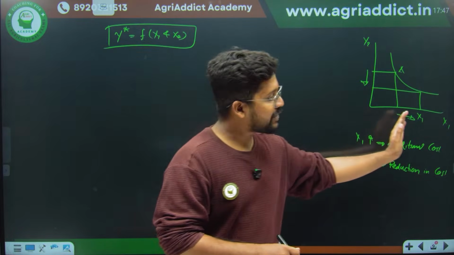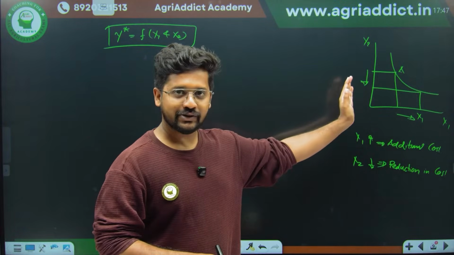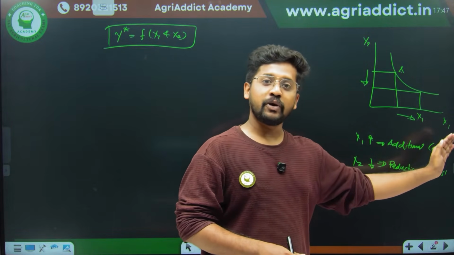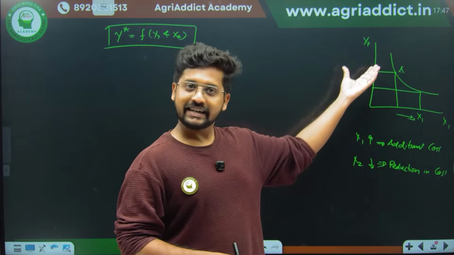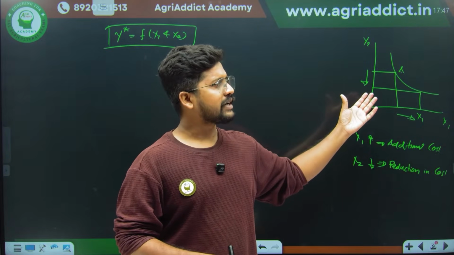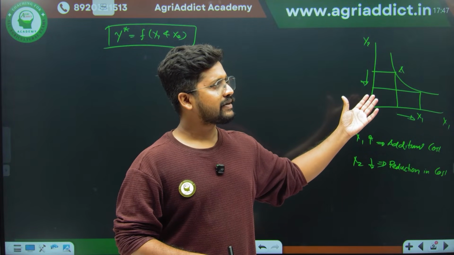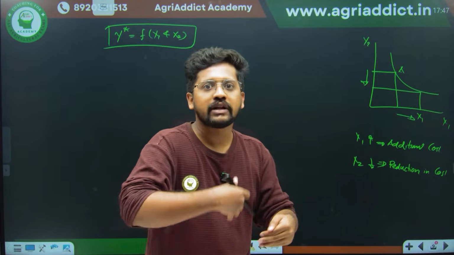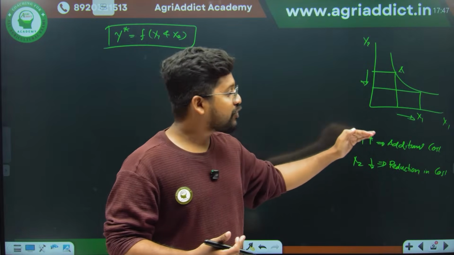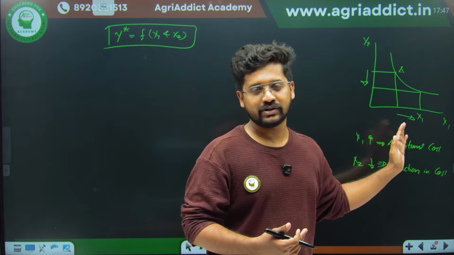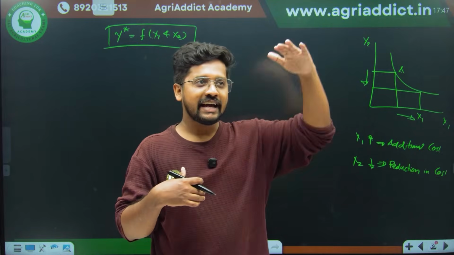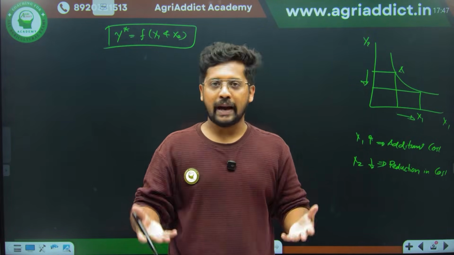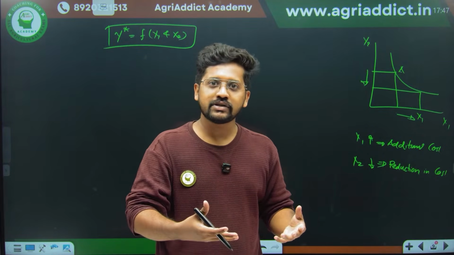When I am substituting one resource with respect to another resource, the additional cost which is generated by increasing the resource should always be lesser than the reduction in the cost. While I am substituting, it's always the cost component, right? It's actually the amount that we are spending. So the reduction in the cost should always be greater than the addition in the cost. When the cost is reduced, we are so happy, right?